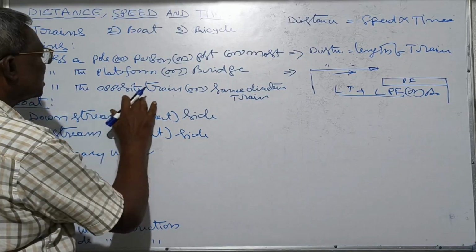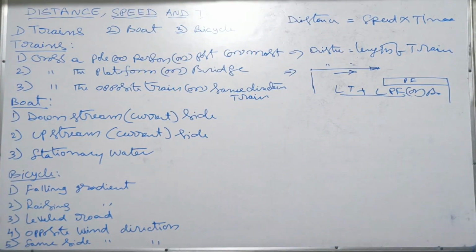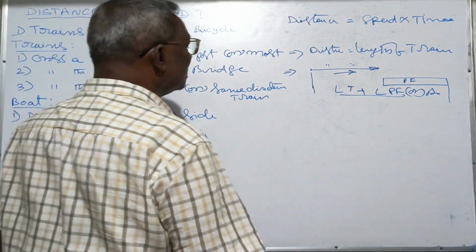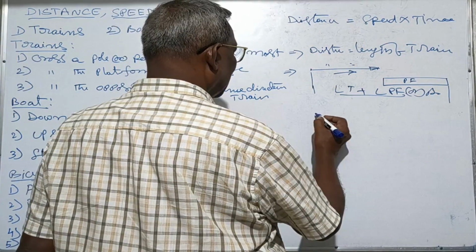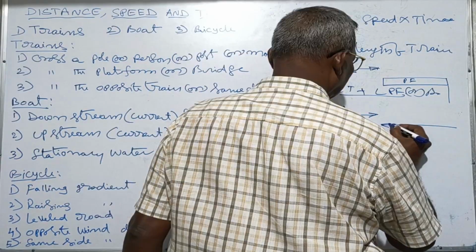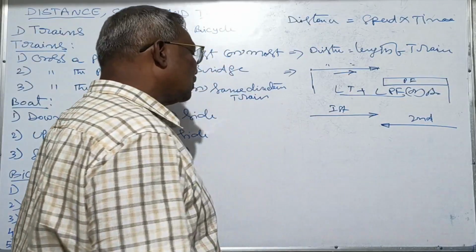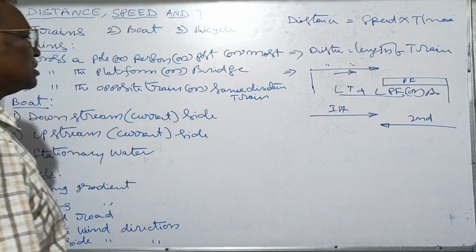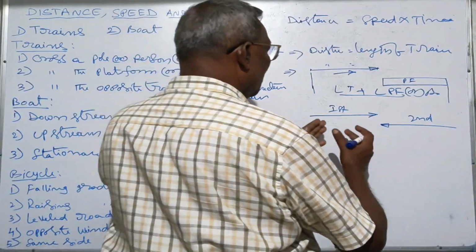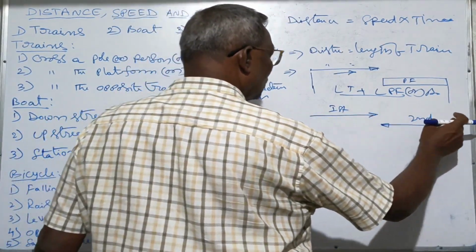Next, trains crossing in the opposite direction or the same direction. Here this is the first train, and this is the second train. Both trains are crossing, so this train will go this side, and this train will go this side.